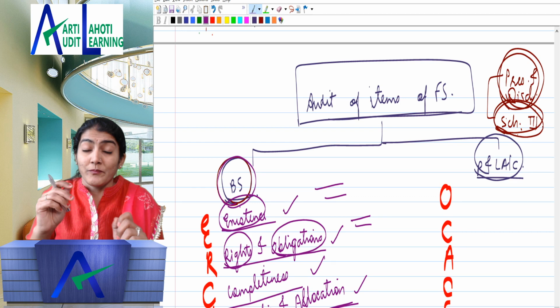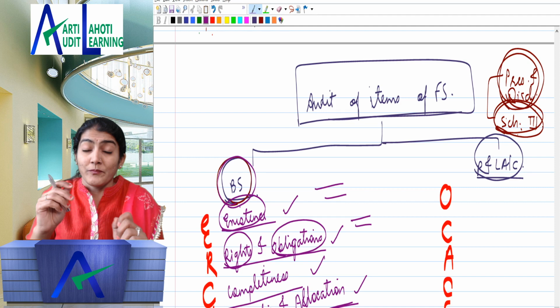Right. And second one, we have the OCACC. OCACC talks about the occurrence. The occurrence, that whether the event or transaction has really taken place. Second one, the completeness, whether all the transactions and events which have taken place, have they